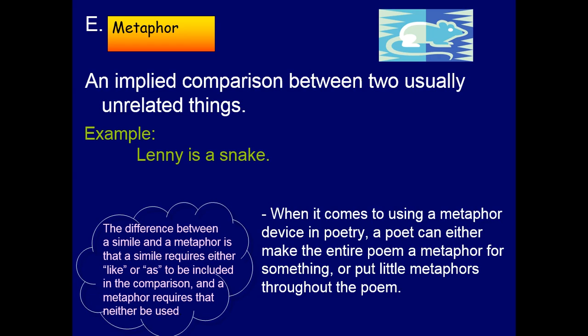When it comes to using a metaphor device in poetry, a poet can either make the entire poem a metaphor for something or put little metaphors throughout the poem. So the whole poem can be a metaphor representing something, or he can use some figure of speech, put a metaphor here in a line, and so on.